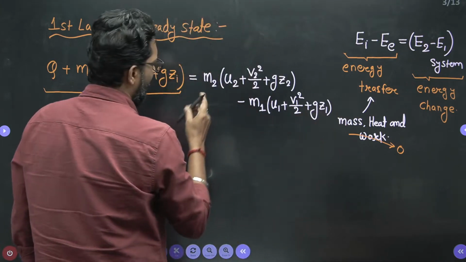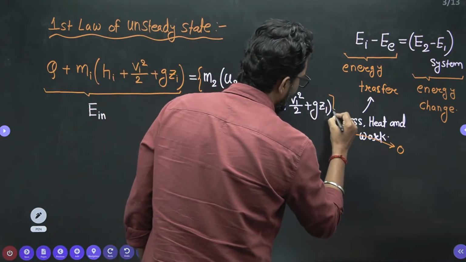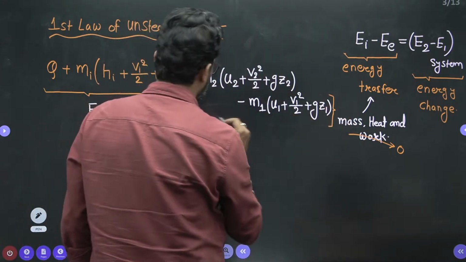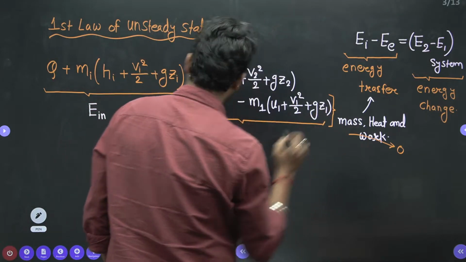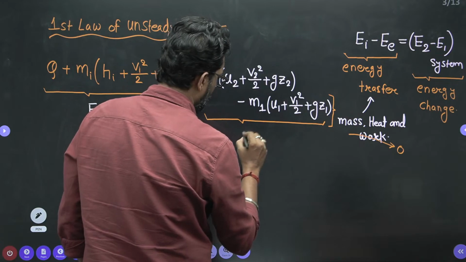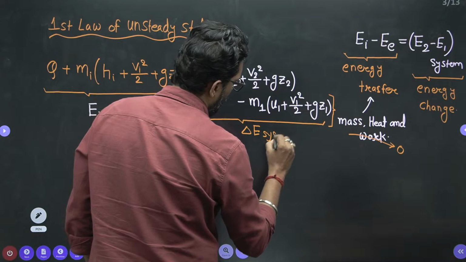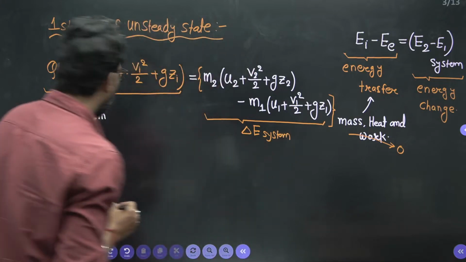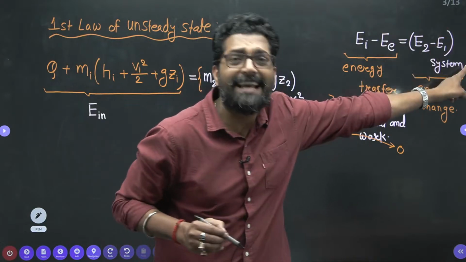So, my dear, this is your change in energy of the system. That means this is your delta E of the system.